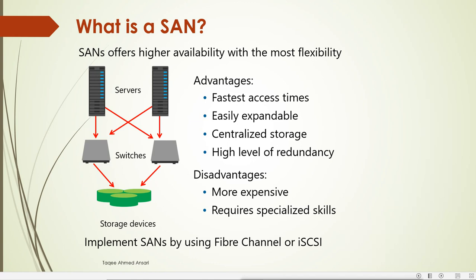Remember, it is a storage device which we can use to share storage, and from the storage device we share the storage through the network, and all the other servers or clients can access that storage, use it at the same time, and even write to it at the same time.